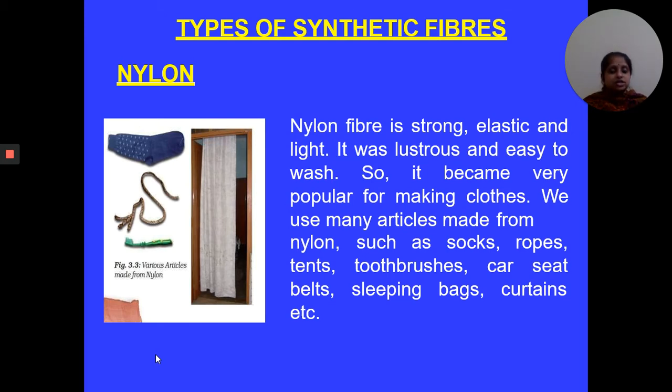Nylon fiber is very strong, elastic and light in weight. This nylon fiber is very lustrous. Lustrous means shiny, and it is easy to wash. That's why this nylon fiber is very popular in dress materials. We use many types of articles which are made up of nylon, like socks, robes, tents, toothbrushes, car seat belts, sleeping bags, curtains, etc.